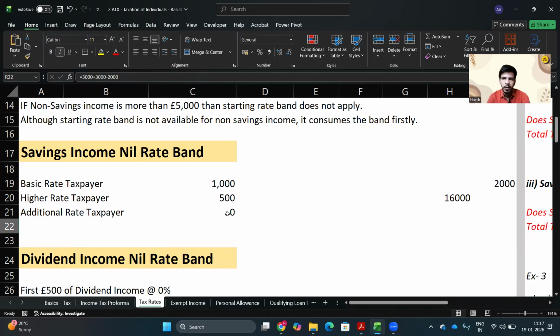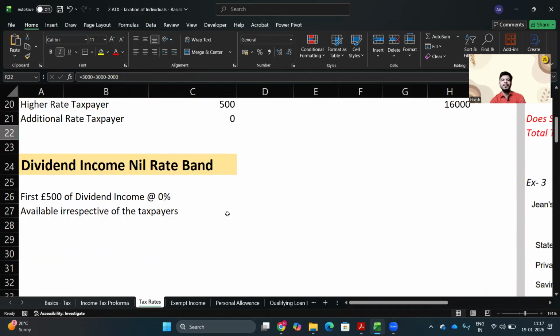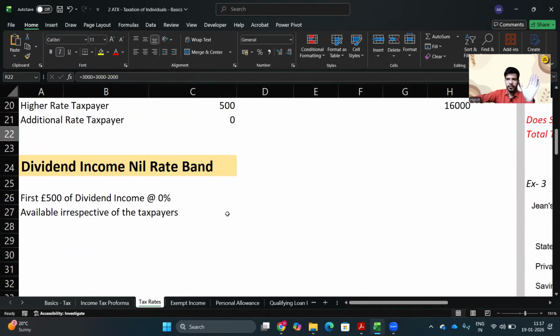Next, for the higher rate taxpayer, you get 500 pounds, and at the end, if you are an additional rate taxpayer, you do not get this, you pay the tax. Next is the dividend income nil rate band. This is something where you do not have any condition. For every taxpayer, no condition, not dependent on any other category of income, not dependent on the rate which you fall into.